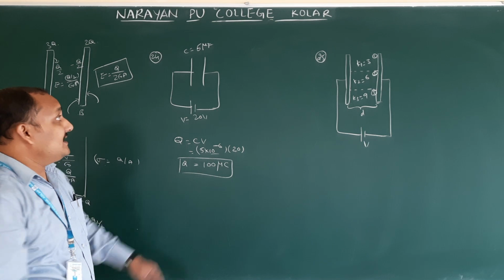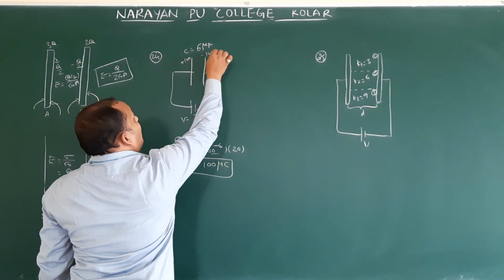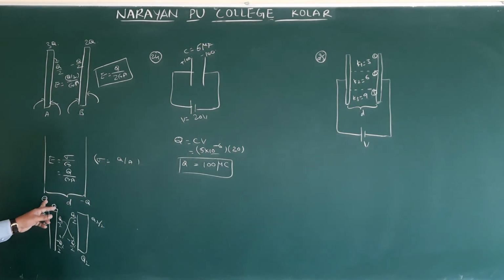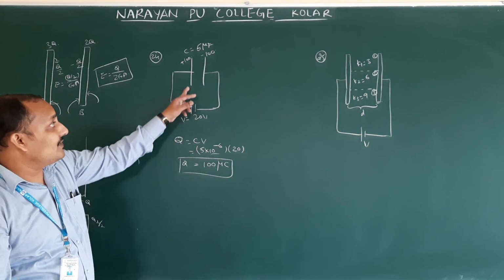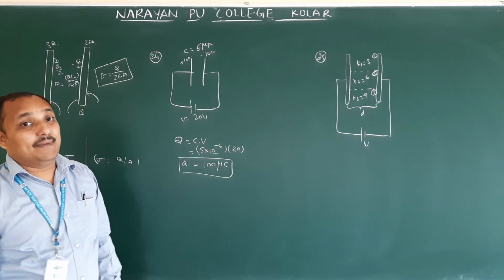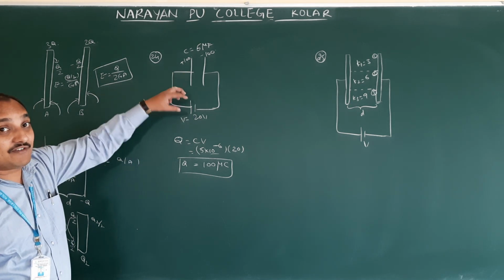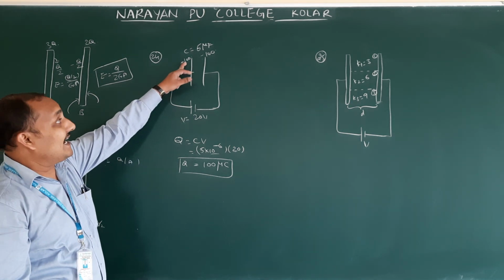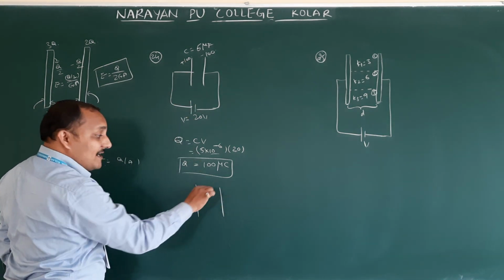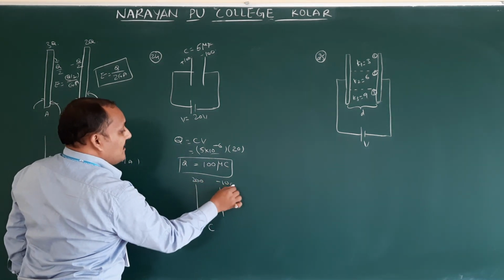Therefore 100 microcoulombs is the charge on this plate, and minus 100 microcoulombs on the other. For a capacitor, the charge is plus Q and minus Q. Next, they have given 100 microcoulombs to the positive plate, so 100 plus 100 becomes 200. The capacitance is 5 only; it won't change, capacity is constant. Now this plate is 200 and the other is minus 100.